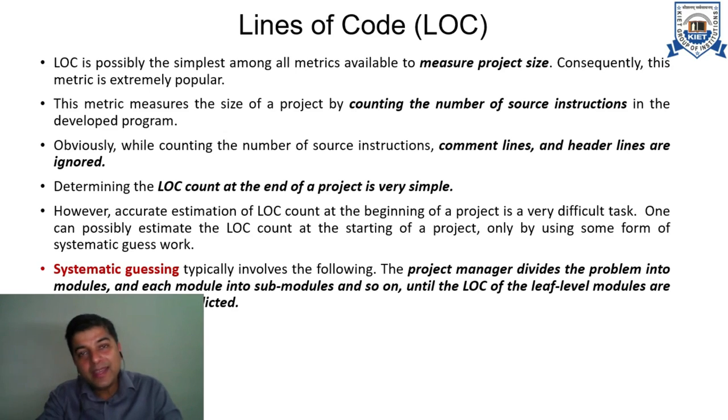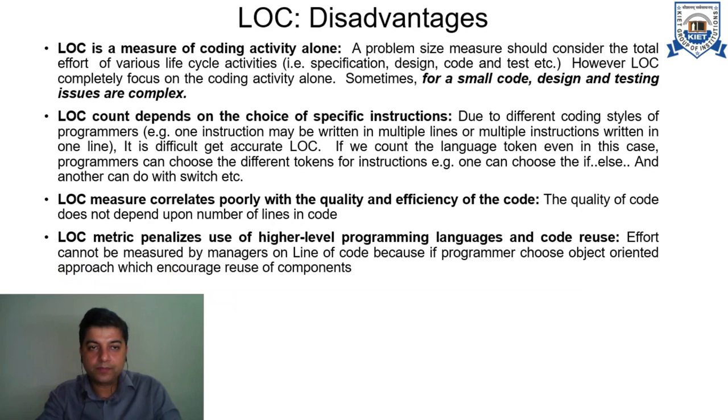They integrate all those sub-module development efforts of lines of code, and finally generate a rough estimate about the total number of lines of code required for the complete software to be developed. This way, lines of code try to project the kind of effort required for making any software product.